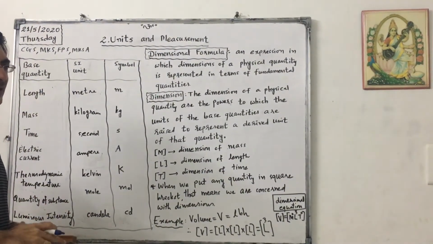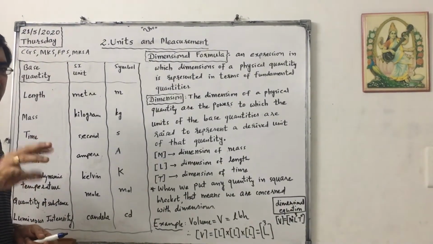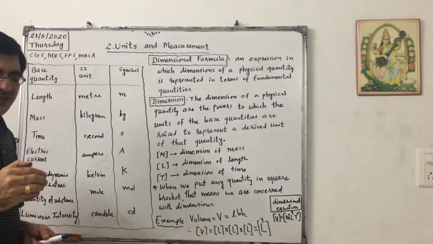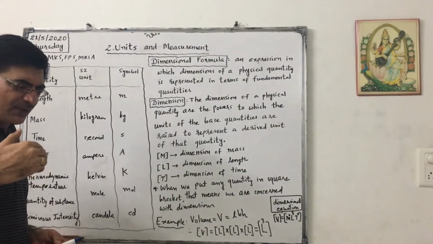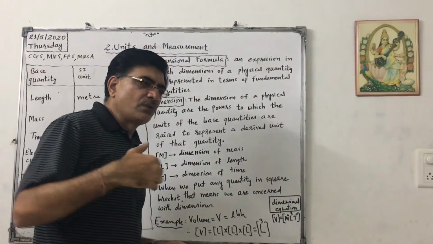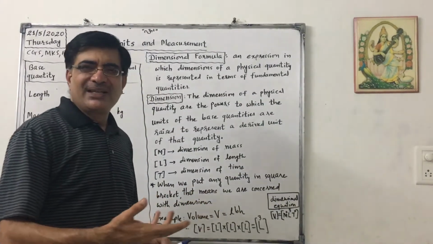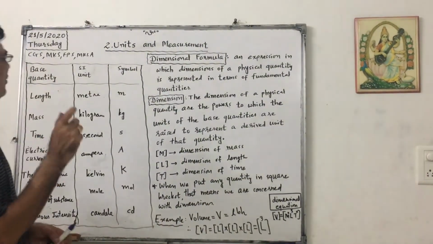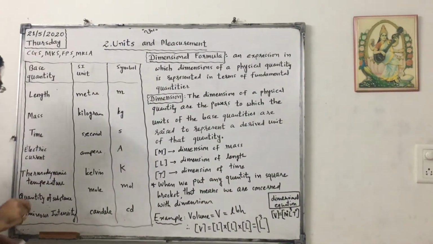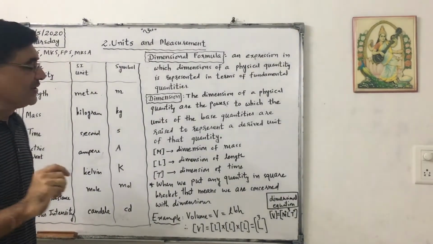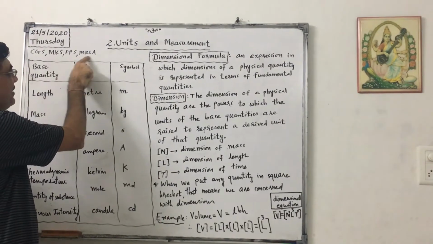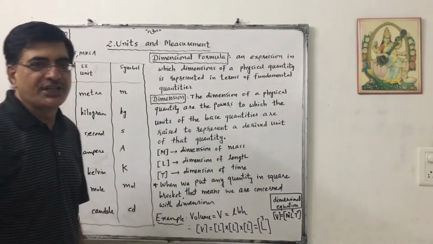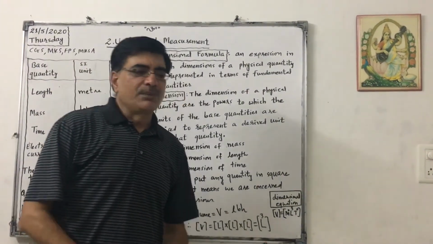See, in these unit systems, they believed that only three quantities are needed. From the three quantities, we can obtain all other quantities. So these three quantities are said to be base quantities. Here are also three base quantities, here are also three base quantities, but in this system there were four base quantities.